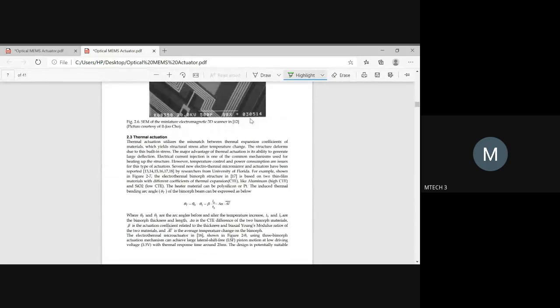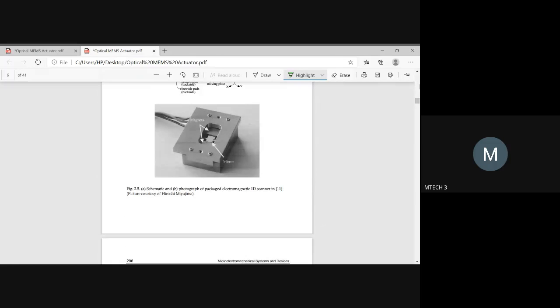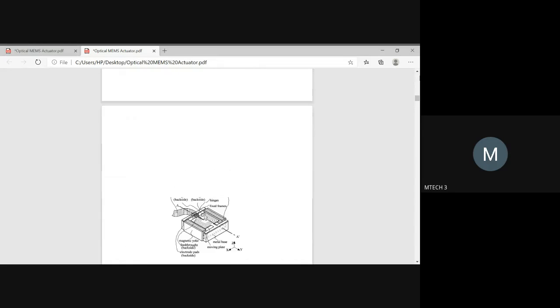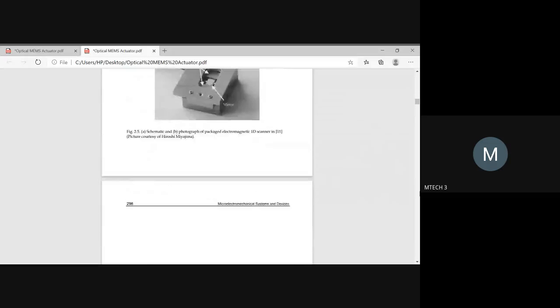If you view this under the SEM micrograph, you can see the miniature diagram and how it looks, the morphology of the MEMS device. This is how you observe and analyze things. Just the SEM morphology of the magnetic actuator you can observe.